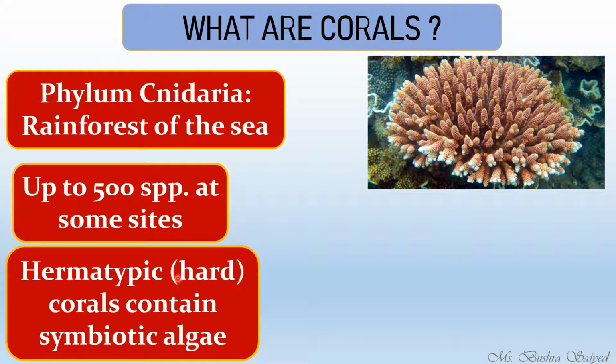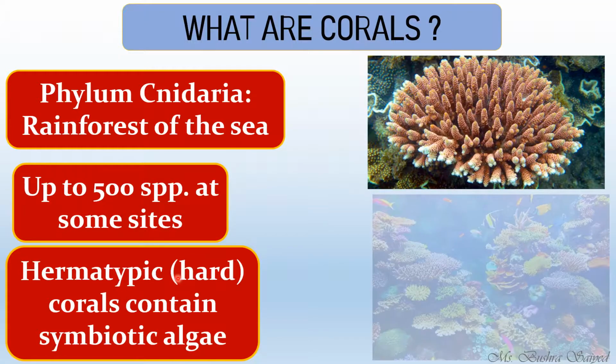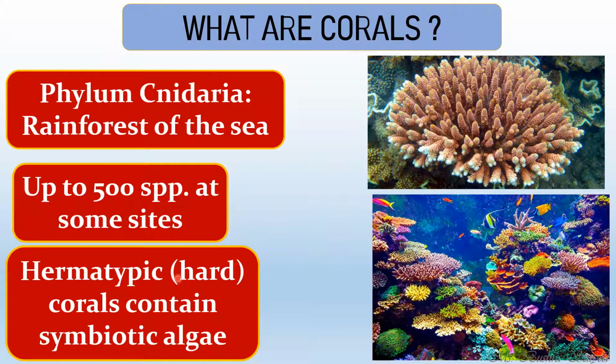Here in the diagram you can see how one type of coral looks. In this diagram you can see that there is a vast variety of corals. All these are different corals, and in the first slide we have seen that different colors of corals were there, right?